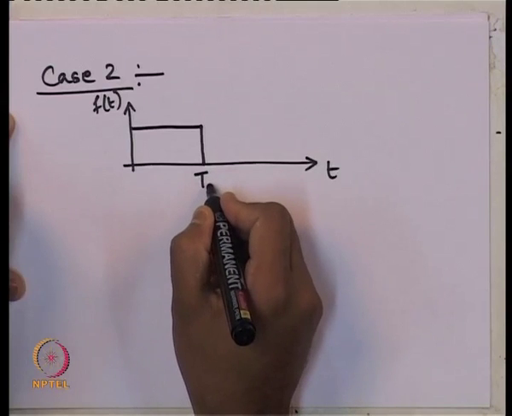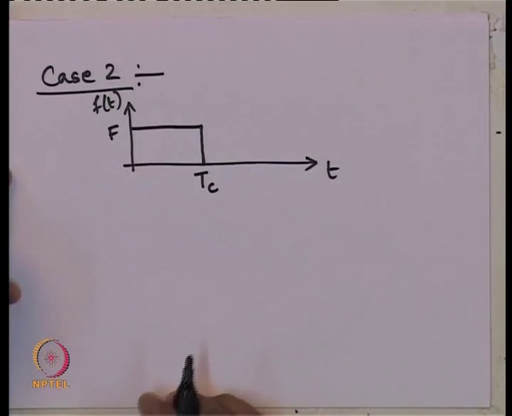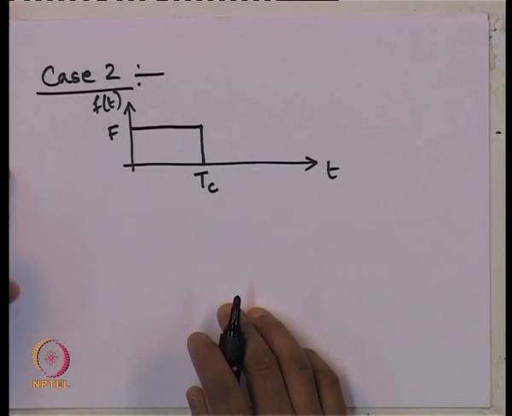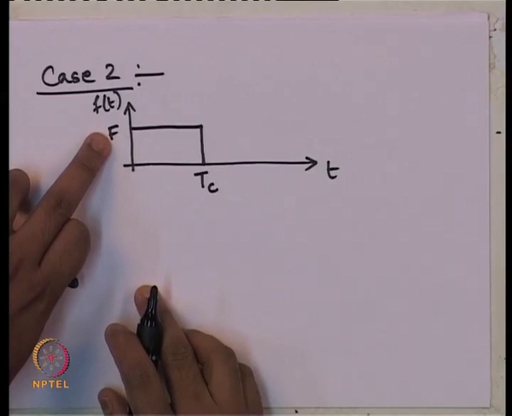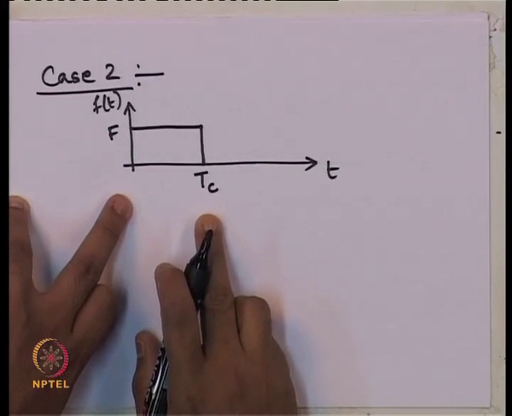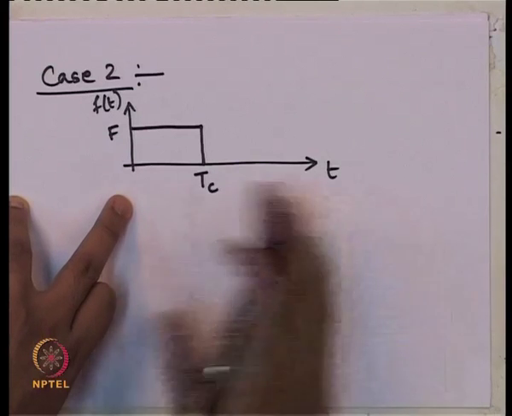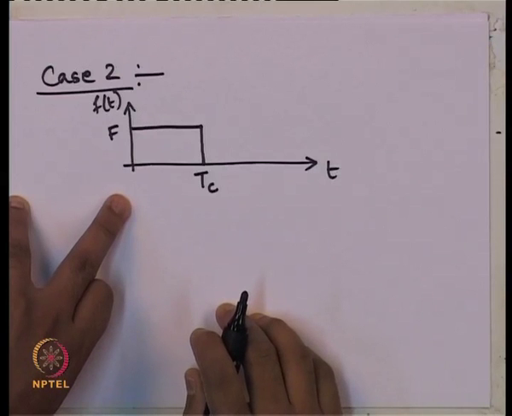Up to say T c it is occurring, which is quite possible, that a load of constant magnitude f is acting for a finite time T c on the system, and after that the load is removed or not acting on the system.